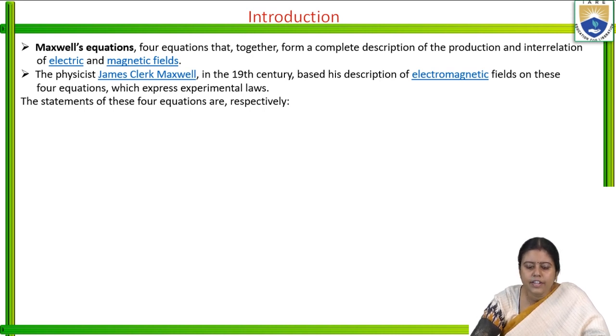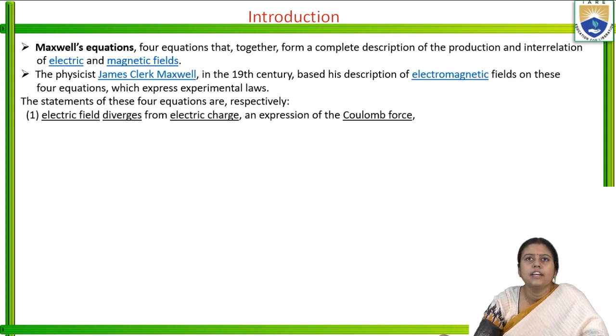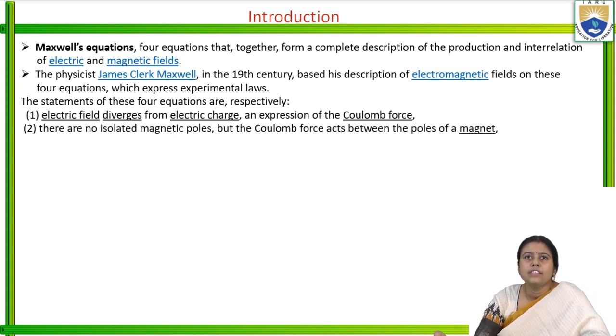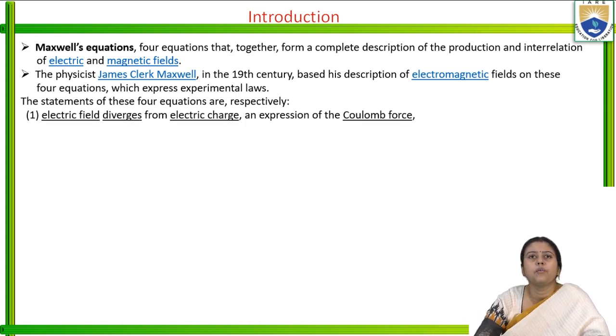The statements of the four equations are respectively: electric field diverges from electric charge, an expression of Coulomb's law. That is the first one. So what does the first one tell? It tells about the electric field. What is the meaning of the electric field? If we keep one charge, it will create some field, and this field is known as the electric field. So electric field diverges from electric charge and it gives a new expression of Coulomb's force.